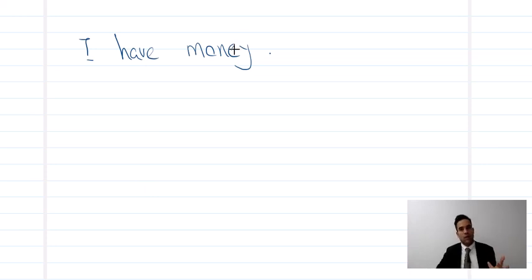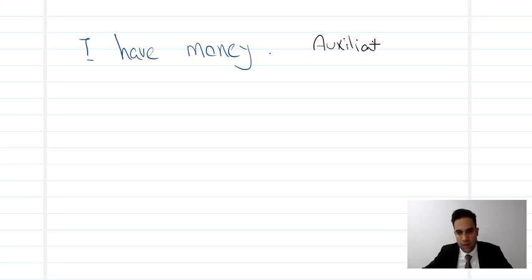Here. So, look at this example. I have money. So, here we don't have any auxiliary verb. Auxiliary is helping verb, we say, in some other languages, okay? Auxiliary means, of course, help. So, auxiliary verbs are like this. Let me write it.